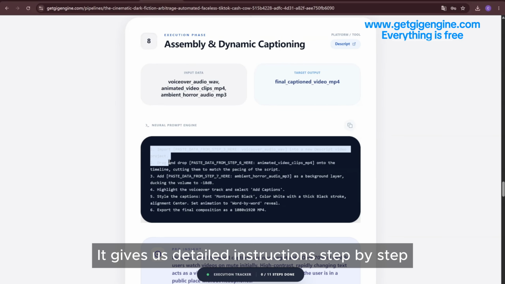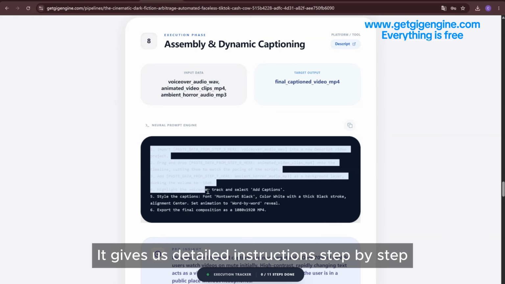It gives us detailed instructions step by step. First, import the voice file from step 3 that reads the story. So we can directly import this file here.